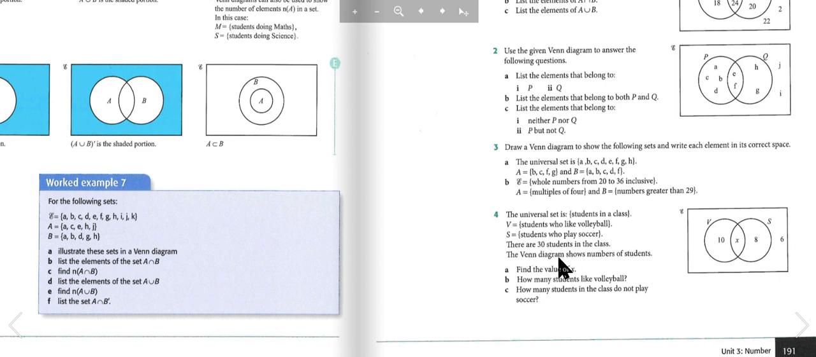How many students like volleyball? So you can see here 10 plus 6, which is 16. How many students in the class do not play soccer? So it's 10 plus 6 again, which is 16, but it's a different 6, because this 6 over here contains the students who do play soccer.